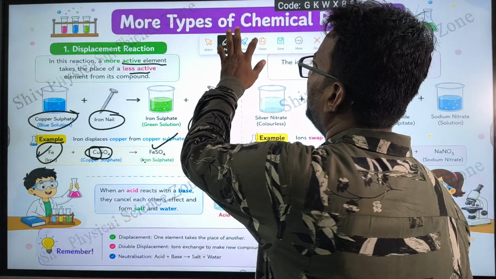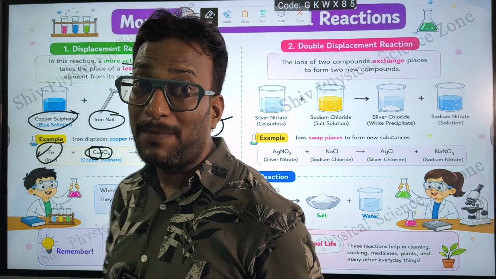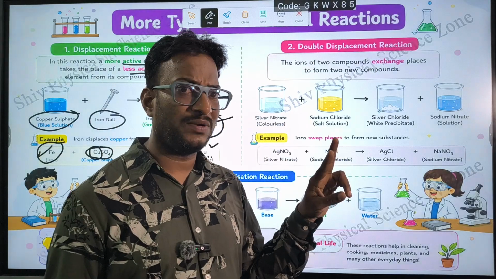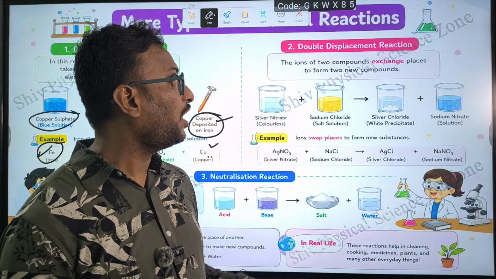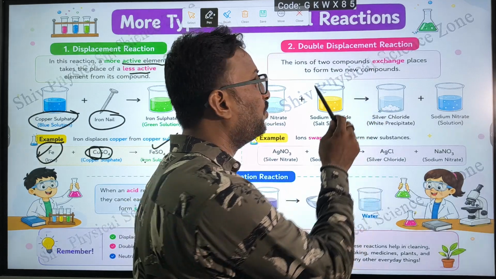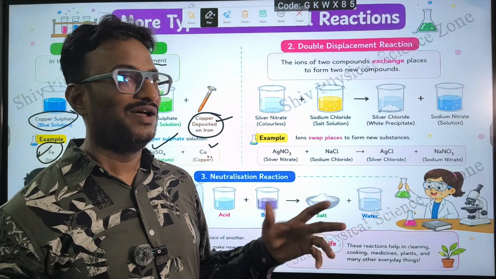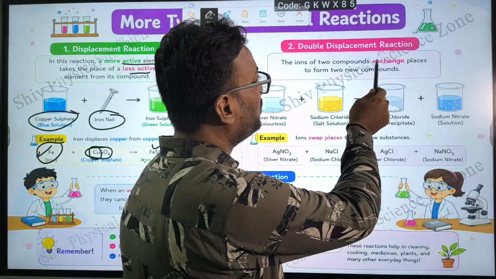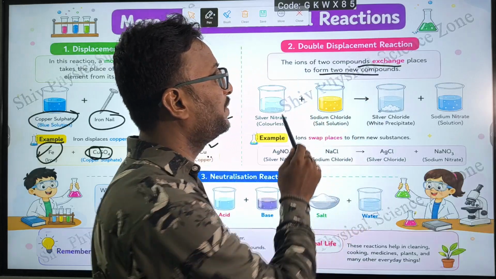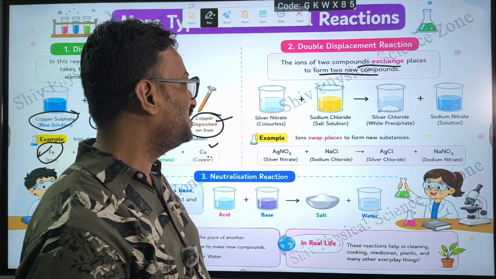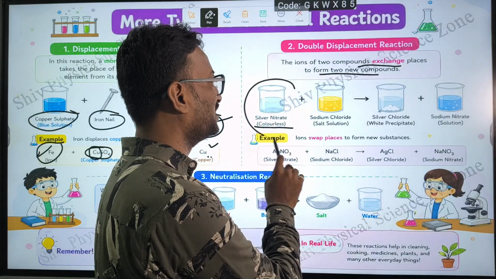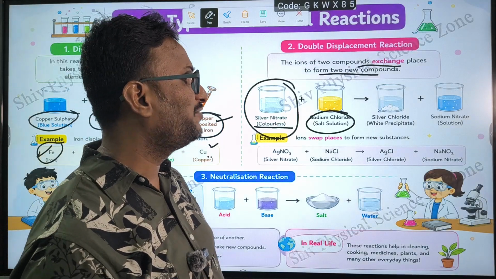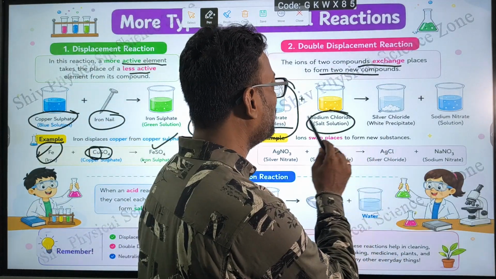And the next type of reaction is double displacement. Here we saw single displacement; in the next concept we go for double displacement. The ions, we will learn everything: what is an ion, what is a compound. There is no need to worry. The ions of two compounds are exchanged to form new compounds. See here, silver nitrate, which is colorless actually, reacts with sodium chloride, that is salt solution. It will form what is known as silver chloride.